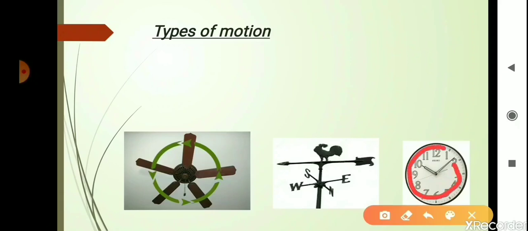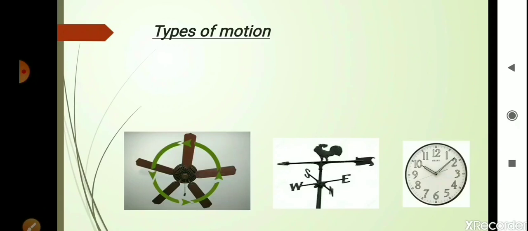So this is a circular path, so it will be called a circular motion. So when an object moves on a circular path, then it is said to be circular motion. Or we can also say that when an object moves in such a way that its distance from a fixed point is always the same, then it is said to be circular motion.